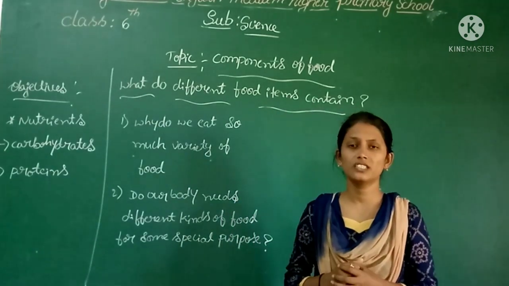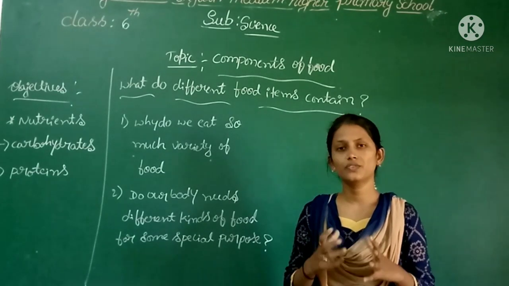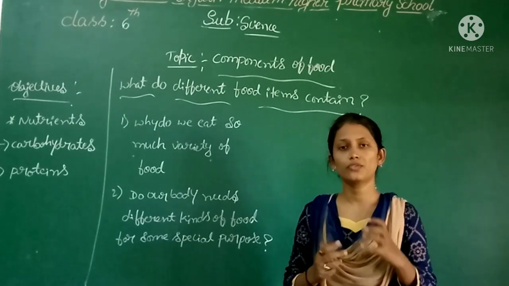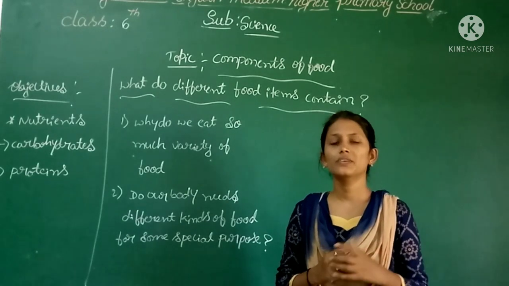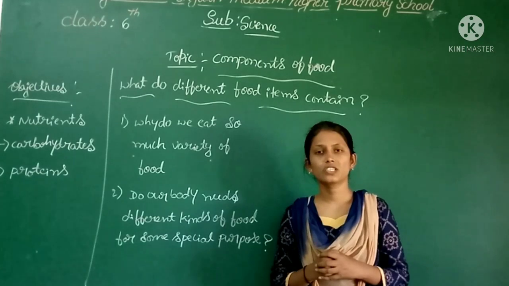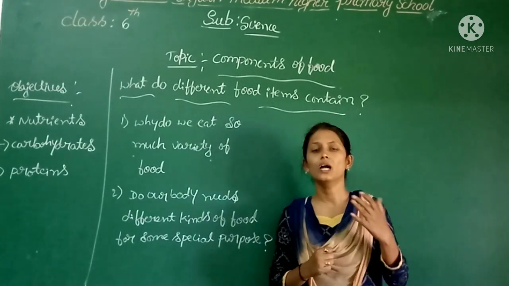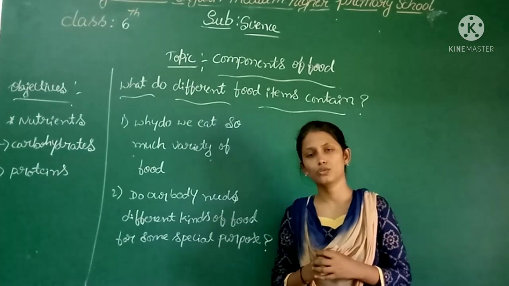As we have seen in the first chapter, food contains different ingredients. Right? Our food items are made up of a variety of ingredients. And we have also discussed what the sources of food are. We obtain food from plant sources and animal sources.